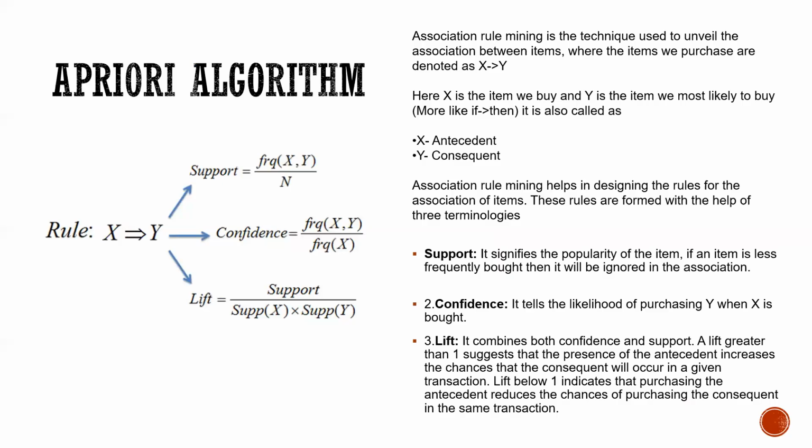Association rule mining helps in designing the rules for the association of items. These rules are formed with the help of three terminologies. Support signifies the popularity of the items. If an item is less frequently bought, then it will be ignored in the associations. Confidence tells the likelihood of purchasing Y when X is bought. And lift combines both confidence and support. A lift greater than 1 suggests that the presence of the antecedent increases the chances that the consequent will occur in given transactions. A lift below 1 indicates that purchasing the antecedent reduces the chances of purchasing the consequent in the same transaction.